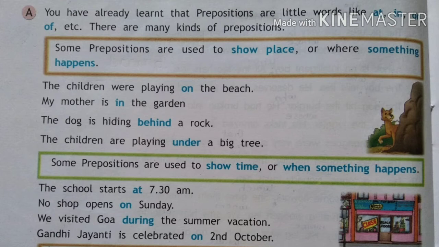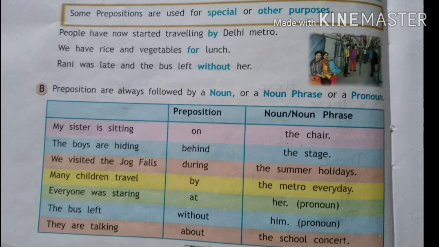So these short words which we are using like at, on, during, we can say that they are the prepositions of time because they are showing us the time. Some prepositions are used for special or other purposes. For example, people have now started traveling by Delhi metro.